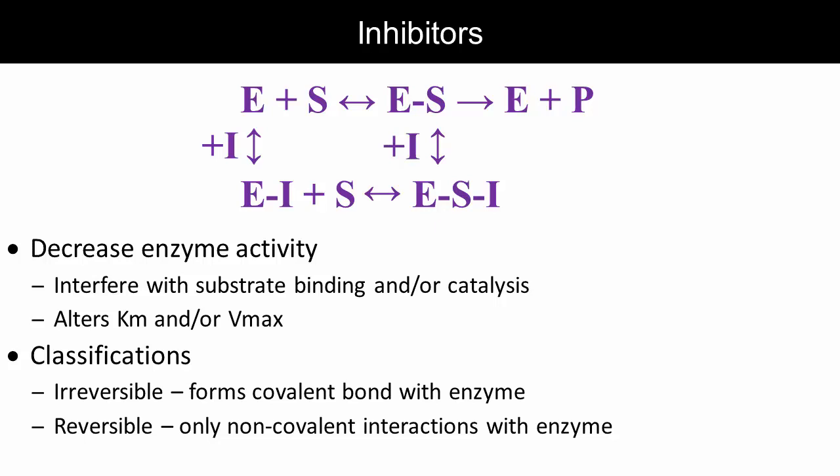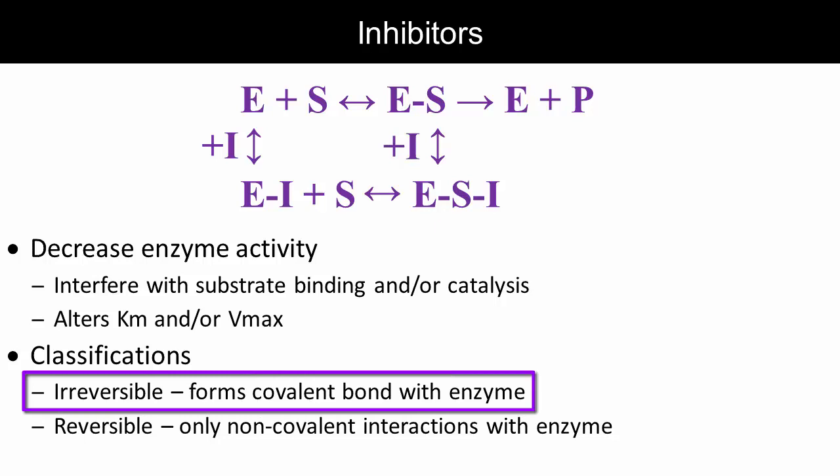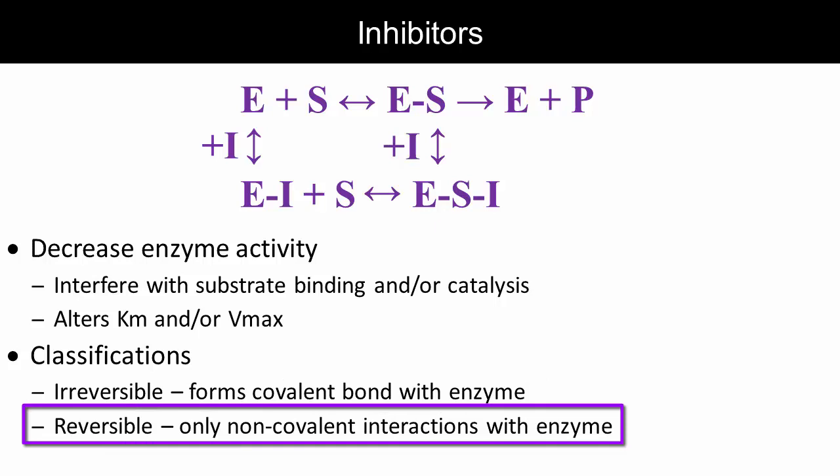We can learn much about an enzyme's function by what inhibits it and how. There are many ways to classify inhibitors. Irreversible inhibitors form covalent bonds with enzymes. Such bonds are difficult to break, so once formed, the enzyme is permanently inactivated. Reversible inhibitors form non-covalent interactions with enzymes. Such inhibitors bind enzymes and inhibit function while bound, but they can also dissociate, leaving the enzyme active again.